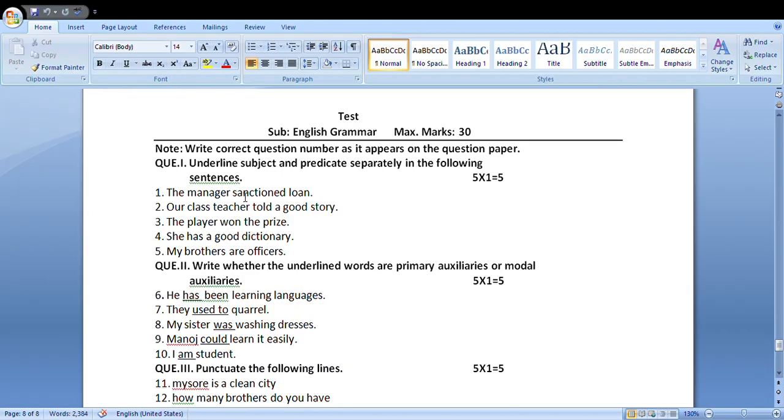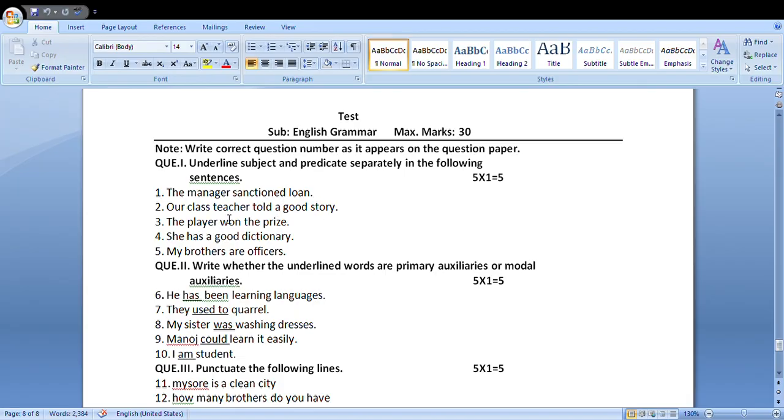What is the predicate? What is told about one subject is called predicate. Whatever is told about one subject. So the manager is subject. What is told about this manager? Sanctioned loan. It is a predicate. The manager subject, sanctioned loan predicate.